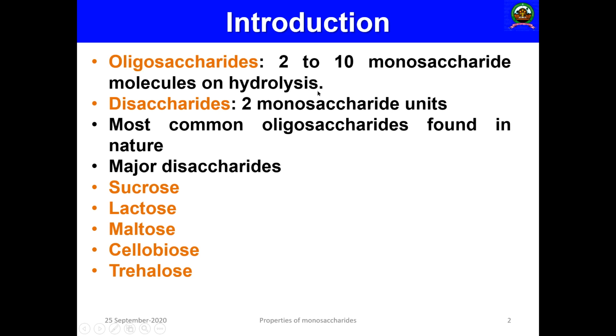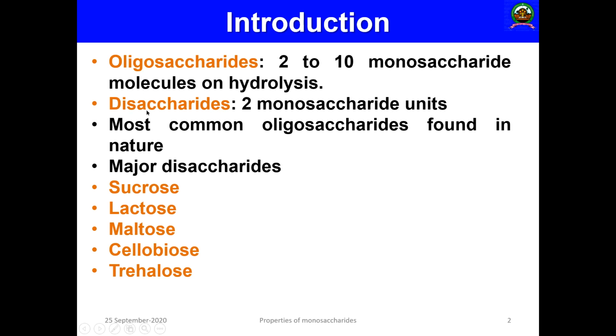And the simplest type of oligosaccharide, if the oligosaccharide comprises 2 monosaccharide units which are connected by a strong bond called glycosidic bond, that is known as disaccharides.